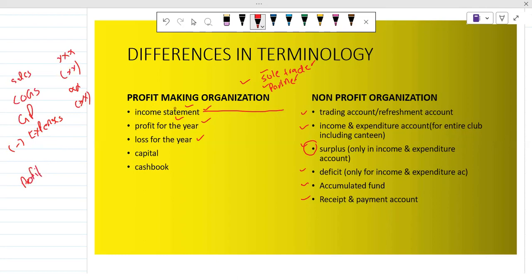But if you are talking about the non-profit organization, we cannot say profit for the year. We will say surplus for the year. The terminology has been changed by CIE. It is not new in the syllabus. It has been like that for so long. So surplus for the year. And if it is a loss for the year, we will not use the word loss in NPOs. We will say deficit for the year.